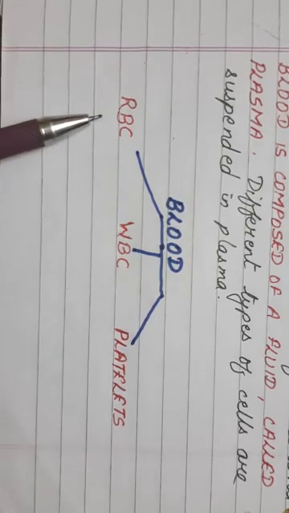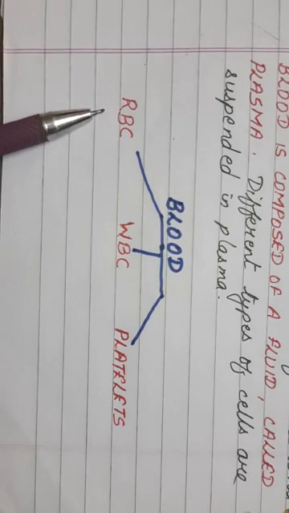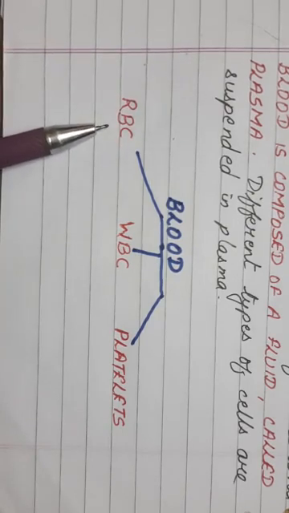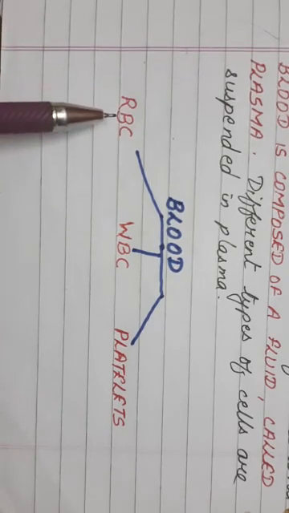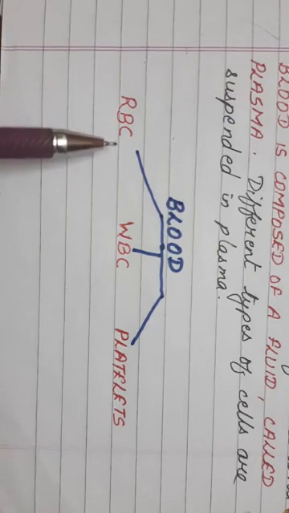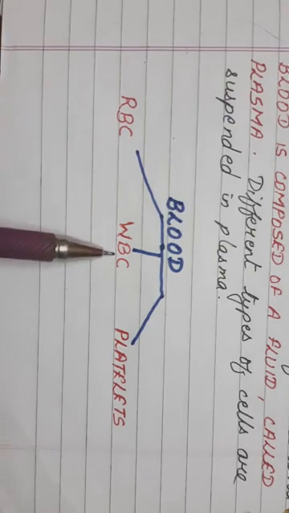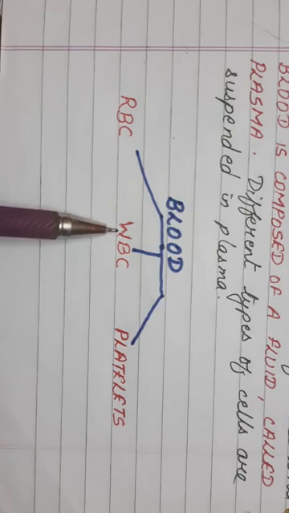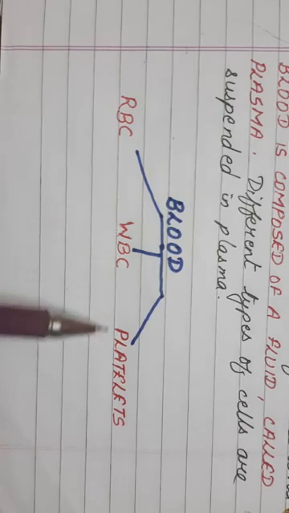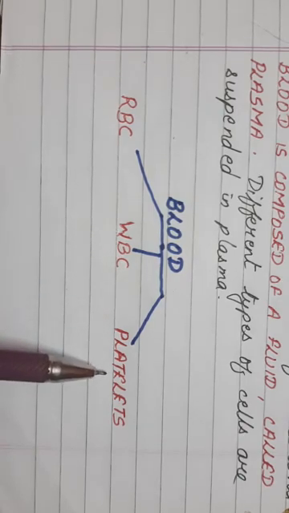What are the three main components? The first one is RBC, which means red blood cell. The second one is WBC, that is white blood cells. And the third one is platelets.